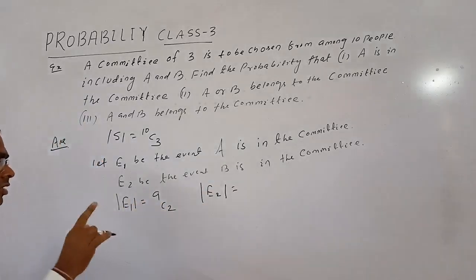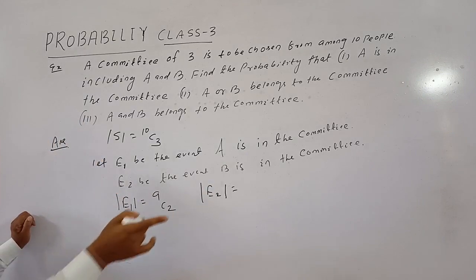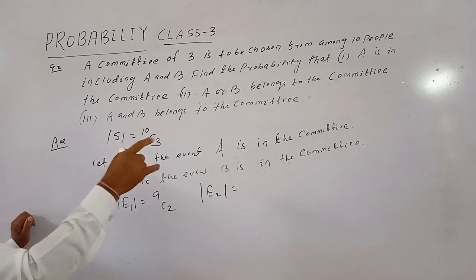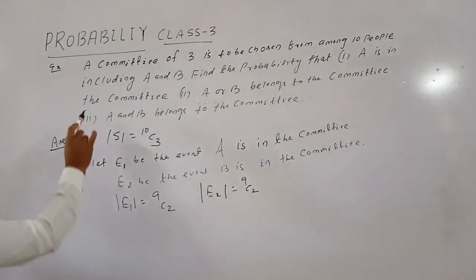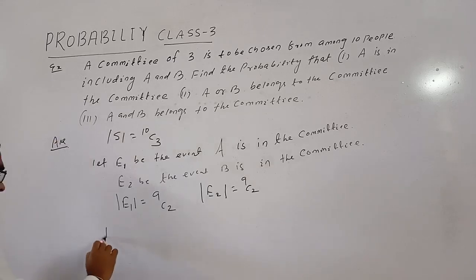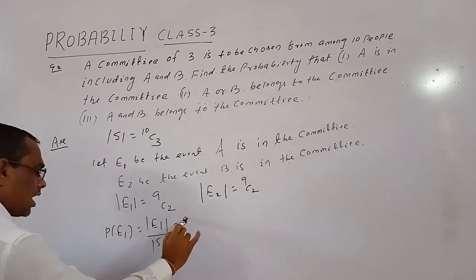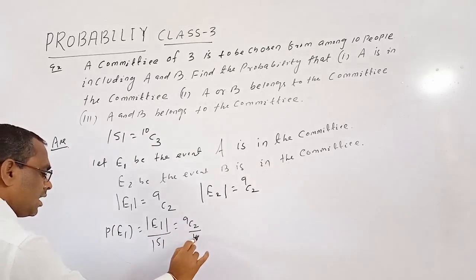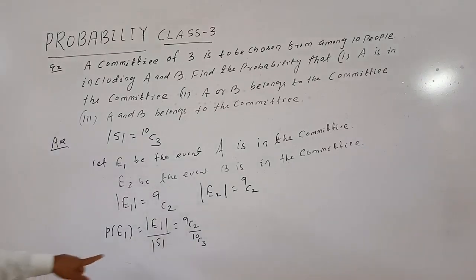The committee contains B, that means the other 2 people can be selected out of 9 people, that is also 9C2. Okay. So the first question: A is in the committee, so what is the probability of E1? P of E1 equal to mod E1 by mod S, that is 9C2 by 10C3. Do you understand? So P of E1 equal to 9C2 by 10C3.